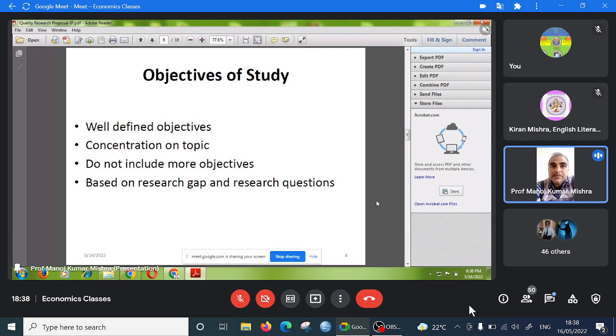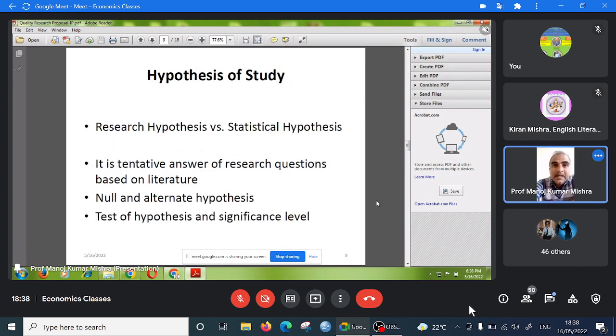The research objective should be based on the research gap. What research gap you have formulated should be very strong, and your research questions and objectives should fill the research gap. That is very important in this part, the objective of the study. You can also write the research questions.